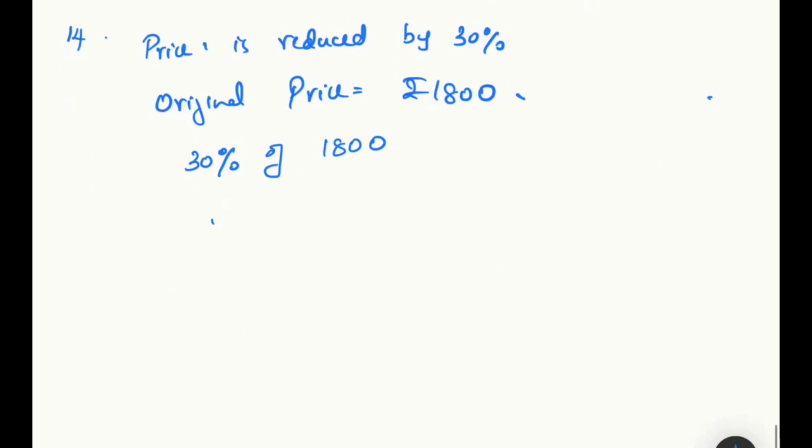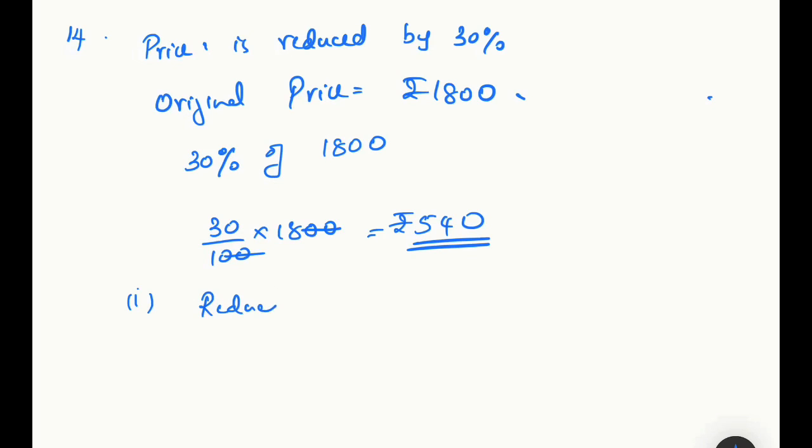Okay, that is 30 by 100 into 1,800. Cancel. So 18 3s are 54. So it is 540. So first sub question is reduction in the price of the article. Reduction equal to rupees 540. Second sub question, reduced price of the article.